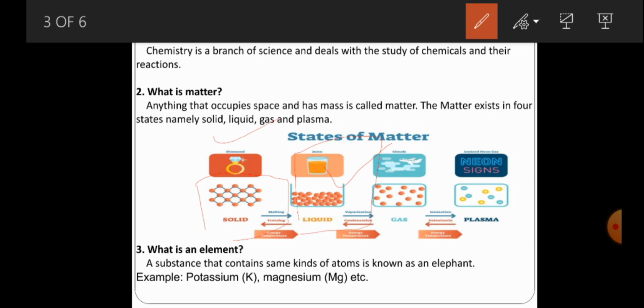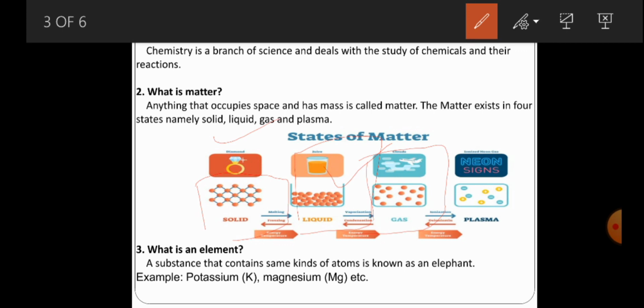Coming to gas, you observe the molecules present in the particular gas. You observe the gap between the molecules, there is a large gap. So the molecules move freely inside the particular cylinder.